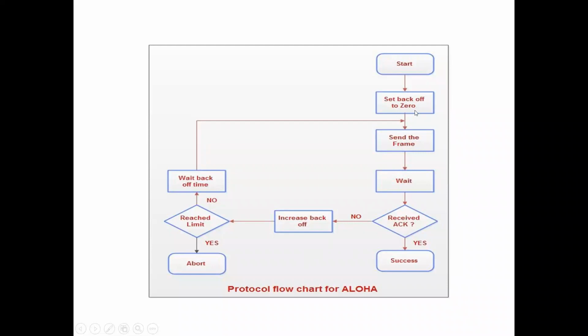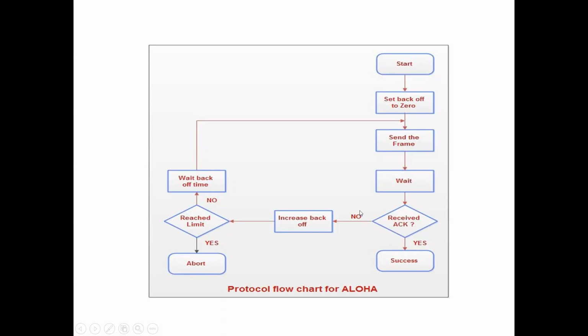See here, start and next set back off to 0. Back off is a random amount of time, initially 0. Next the sender sends the frame and waits for the acknowledgement. If the acknowledgement is received, then the transmission is a success.